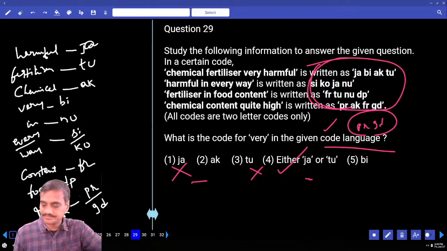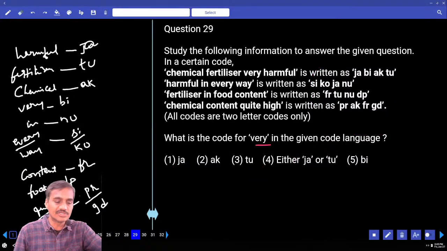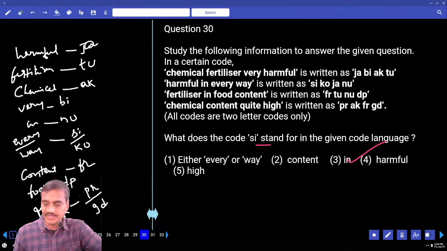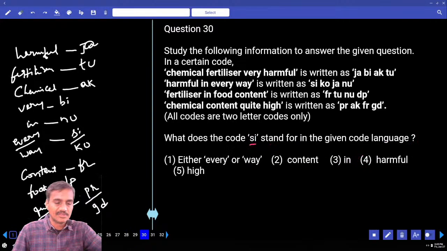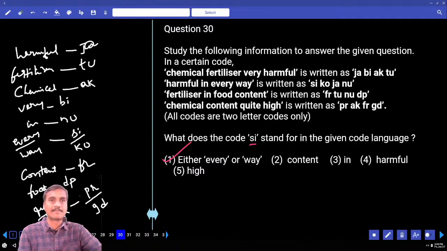Then 29, what is the code for very? The code for very is BI, choice 5. And 30th, what is the code for SI? SI is either every or way, that is choice 1, question number 30.